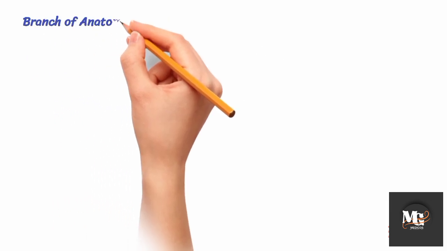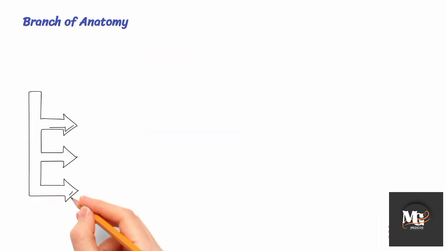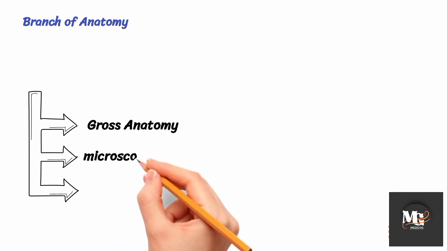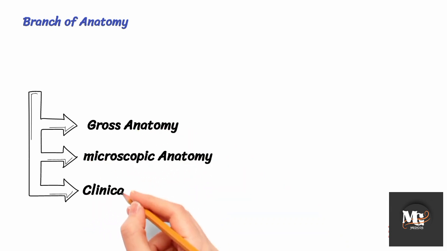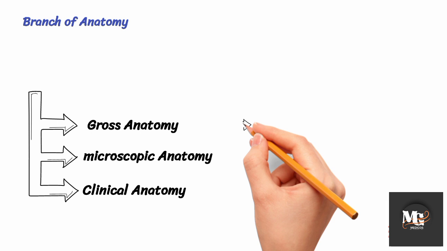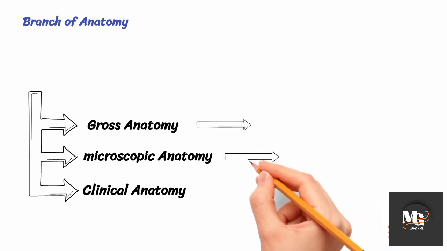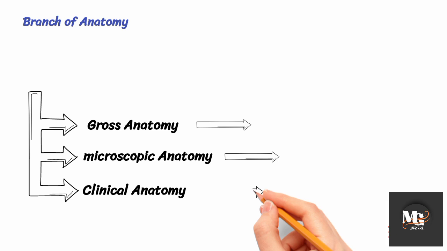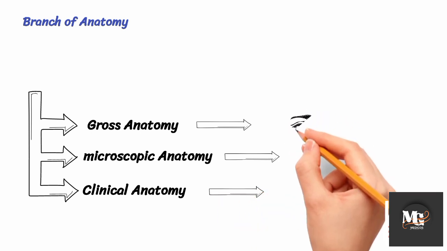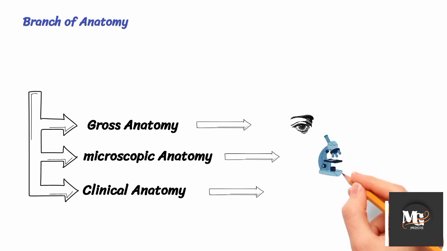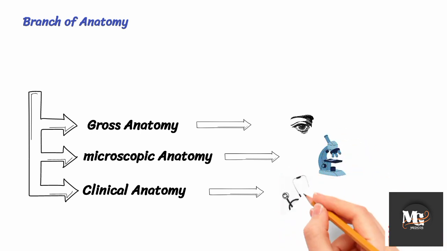Branches of anatomy. 1. Gross anatomy. 2. Microscopic anatomy. 3. Clinical anatomy. Anatomy is studied under 3 main branches: gross anatomy, which can be seen with the naked eye; microscopic anatomy, which is studied with the help of a microscope; and clinical anatomy, which is applied in medical practice.